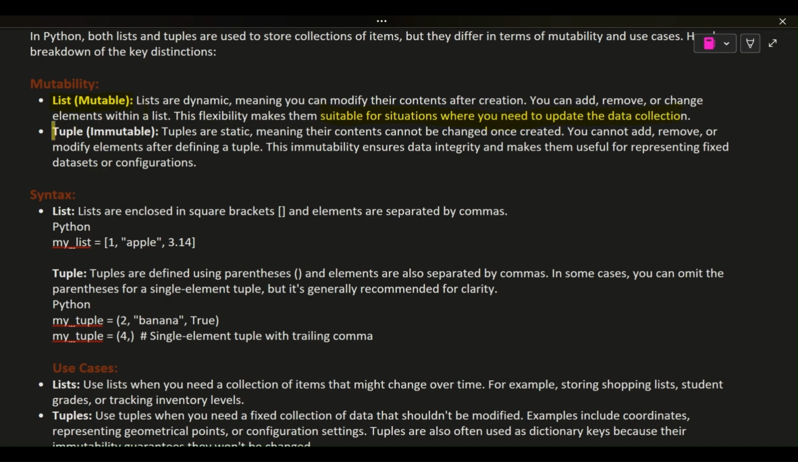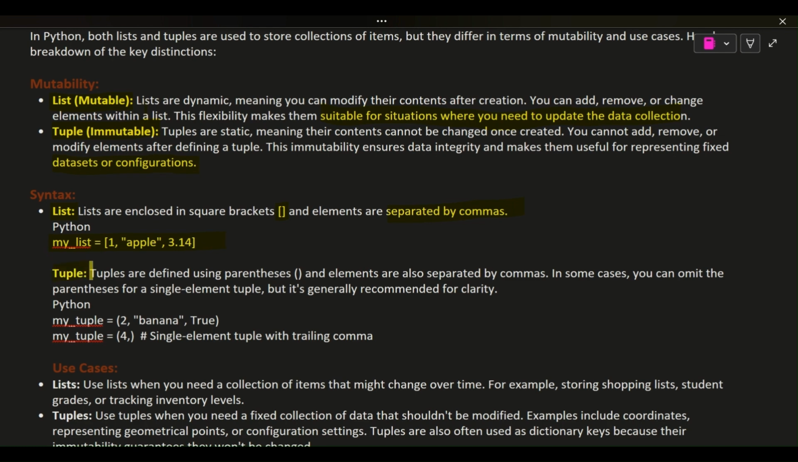Tuple: immutable. Tuples are static, meaning their contents cannot be changed once created. You cannot add, remove, or modify elements after defining a tuple. This immutability ensures data integrity and makes them useful for representing fixed datasets or configurations. Syntax. List: lists are enclosed in square brackets, and elements are separated by commas. Python: my_list = [1, "apple", 3.14].